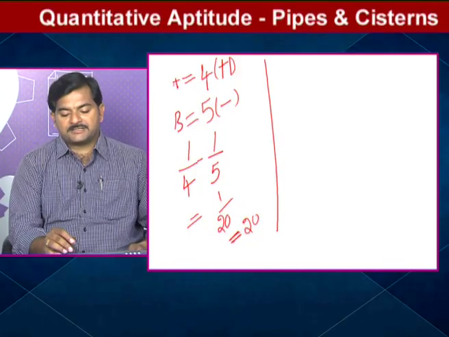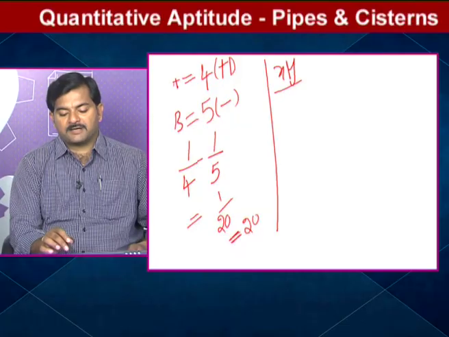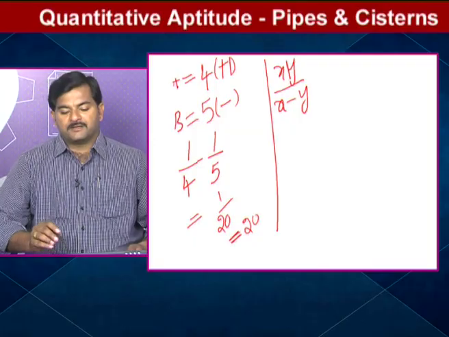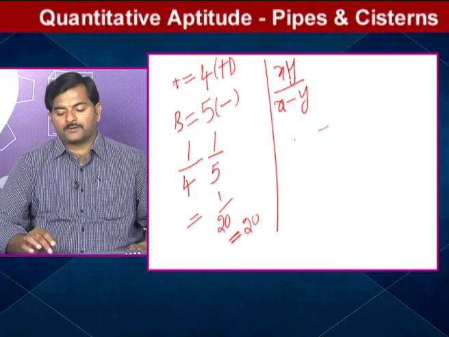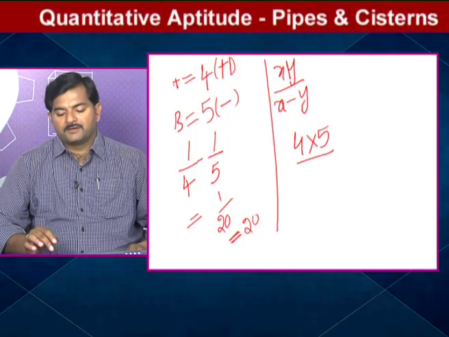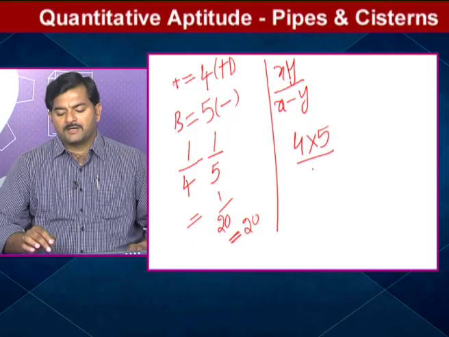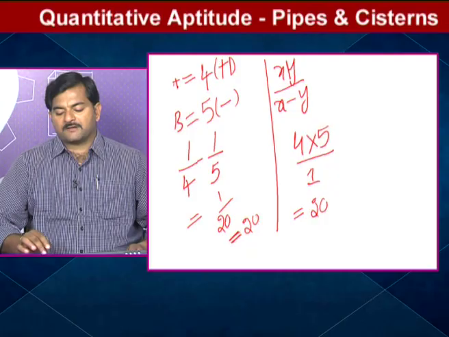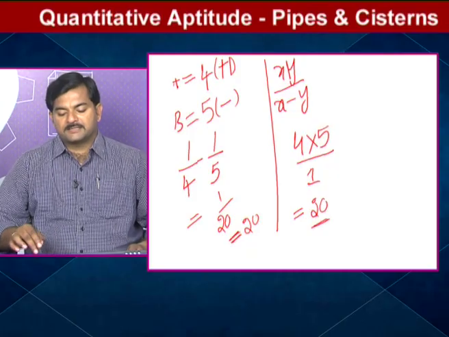And the next way is the xy by x minus y method. Here it is the big value minus the small value, the difference, you need not worry about plus or minus. So 4 into 5 by 4 minus 5, or 5 minus 4, however, how much am I getting? 1. So 4 into 5, 20 hours. Okay, that is the second type.